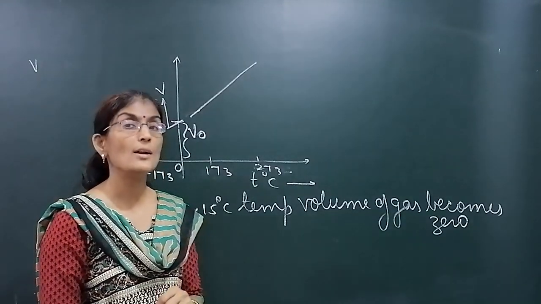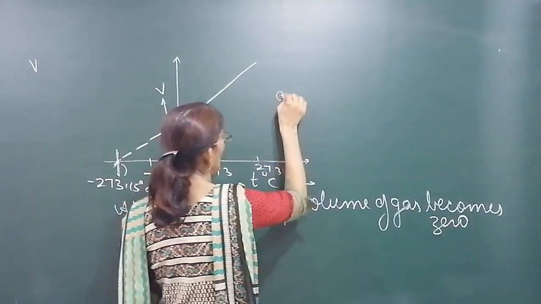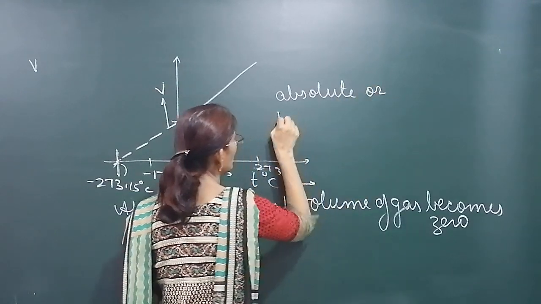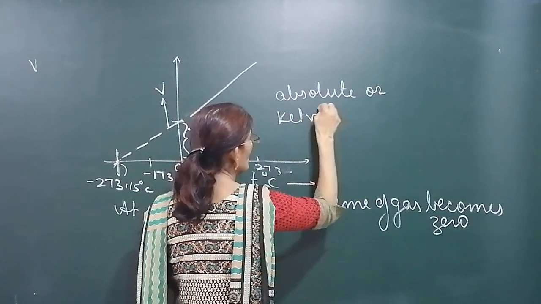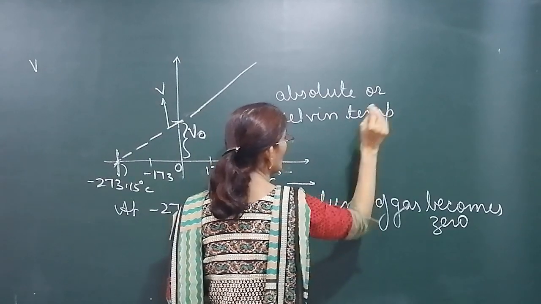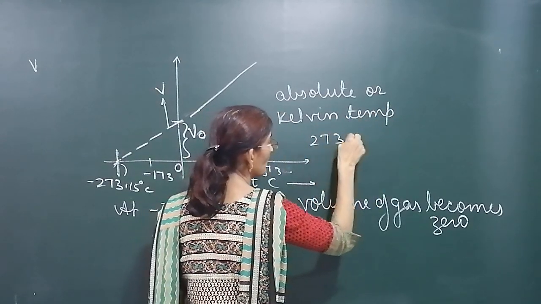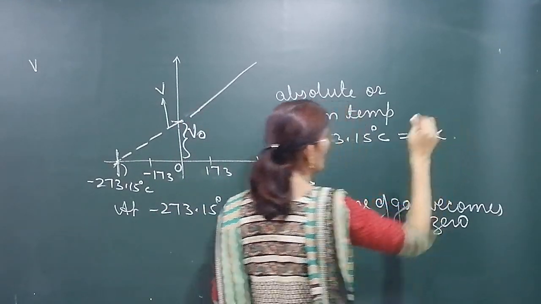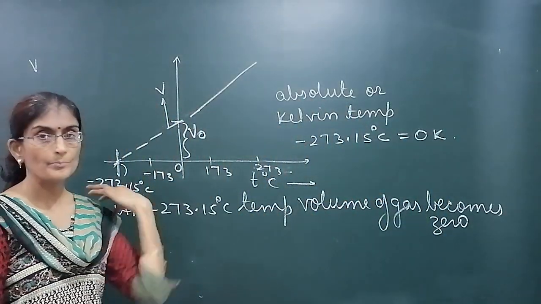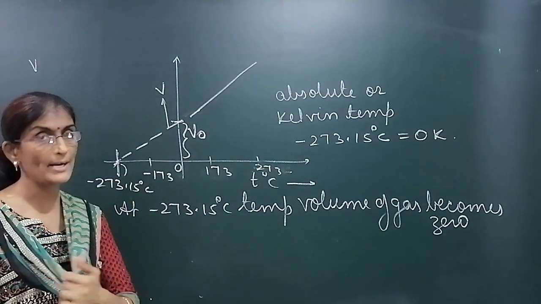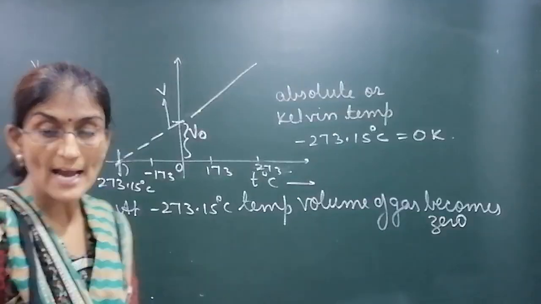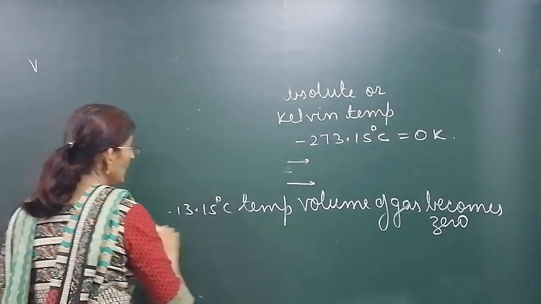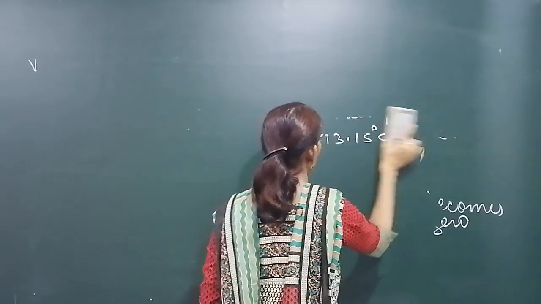This temperature is called absolute temperature, absolute Kelvin temperature, Kelvin temperature. So in Kelvin, -273.15 degrees Celsius is known as 0 Kelvin temperature. Clear? So this is called absolute zero temperature. And Charles showed that for every 1 degree rise in temperature, volume increases by 1 by 273 times.